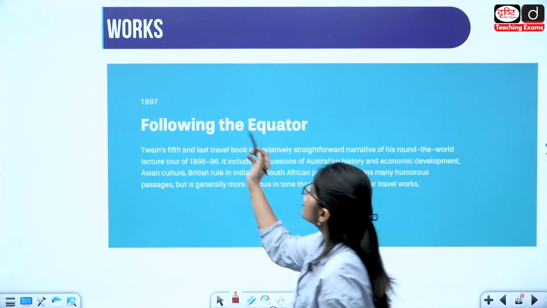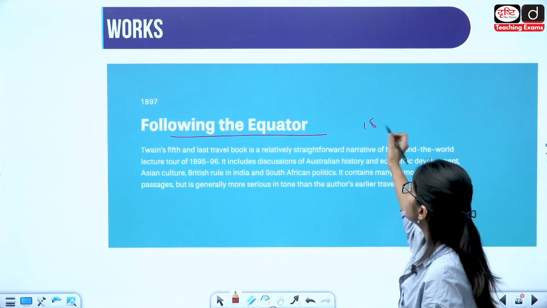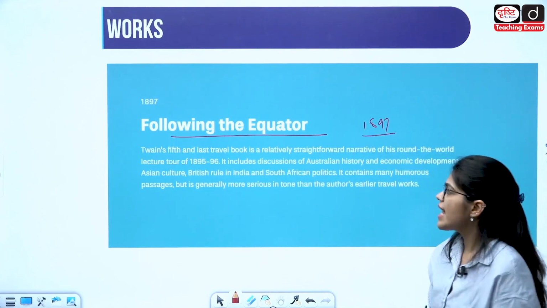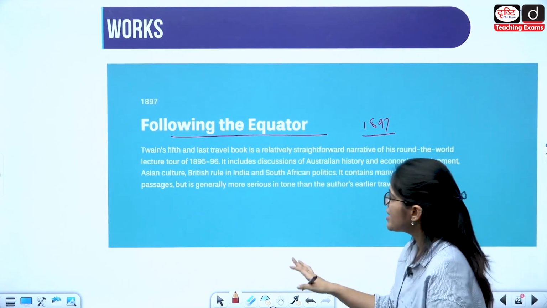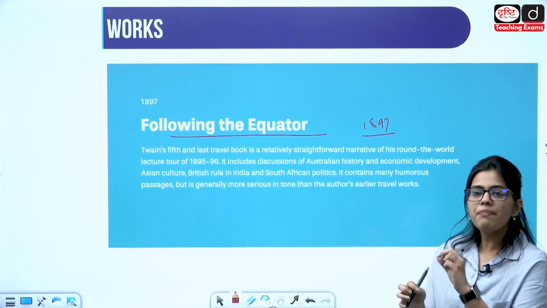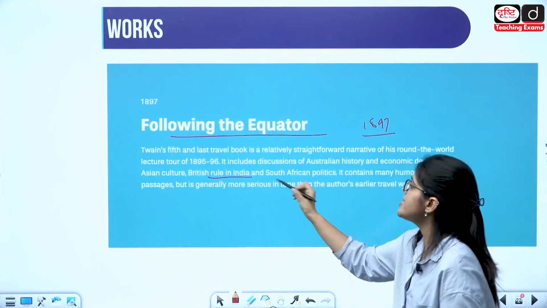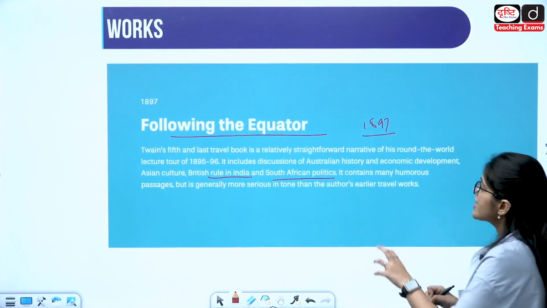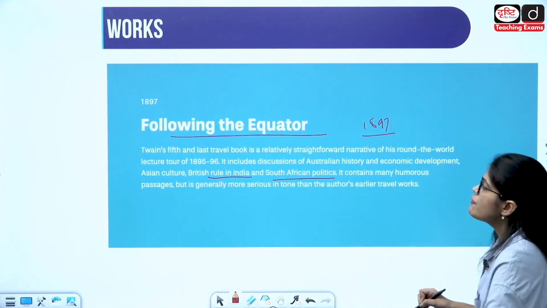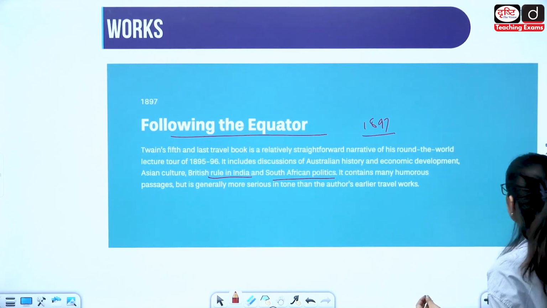Then we have Following the Equator. Following the Equator is a work that is coming out in 1897. This is Mark Twain's fifth and last travel book, and it is famous for that. There are paragraphs which are talking about Asian culture. There are paragraphs talking about the British rule in India, South African politics, etc. So a lot of knowledge is given in this work, Following the Equator, and a lot of humorous passages are also there in this work.